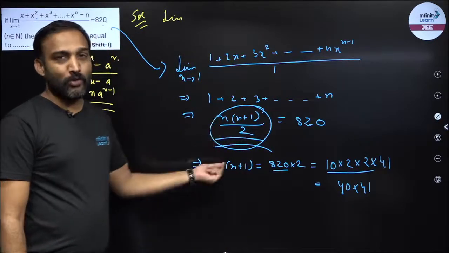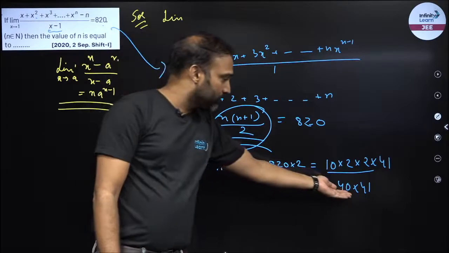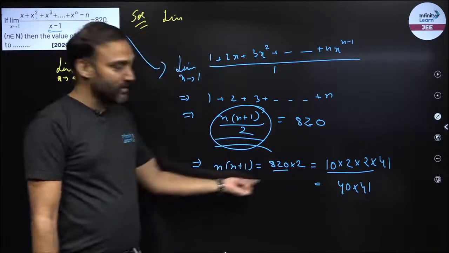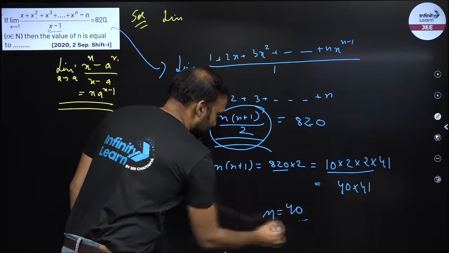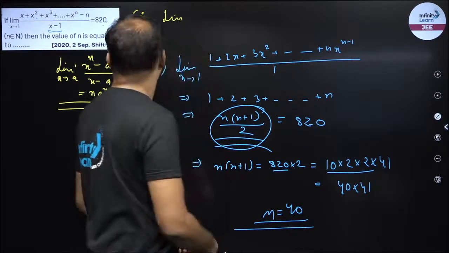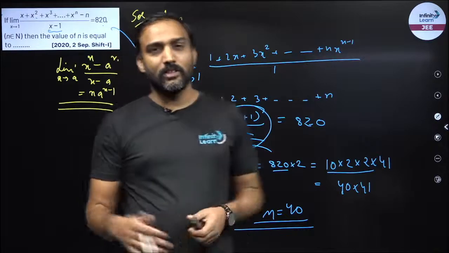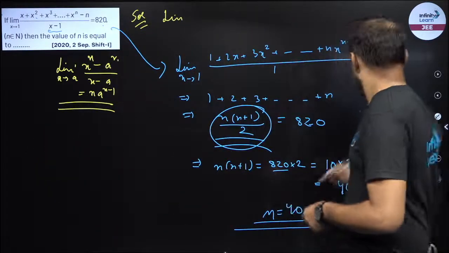So product of two consecutive natural numbers, n would be the smallest. Take the smallest one. Obviously 40 is the smallest. So your answer is 40 for this particular expression. So it's a numerical type. So your answer would be 40, which you can mark.